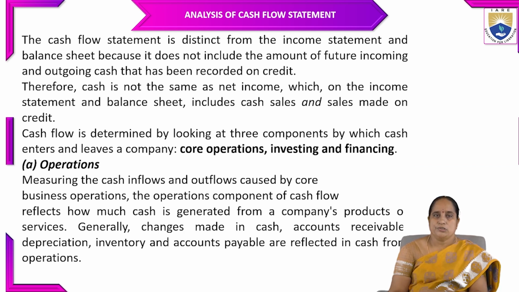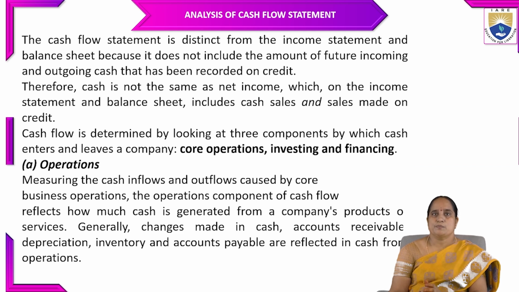Coming to operations, it includes measuring the cash inflows and outflows caused by core business operations. The operations component of cash flow reflects how much cash is generated from a company's products or services. Generally, changes made in cash, accounts receivable, depreciation, inventory, and accounts payable are reflected in cash from operations.